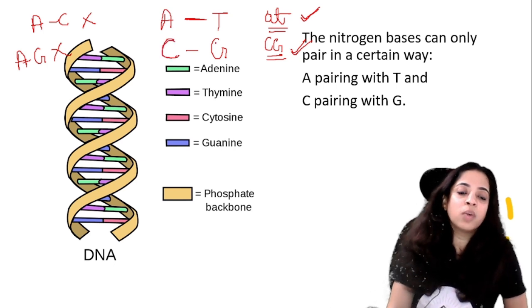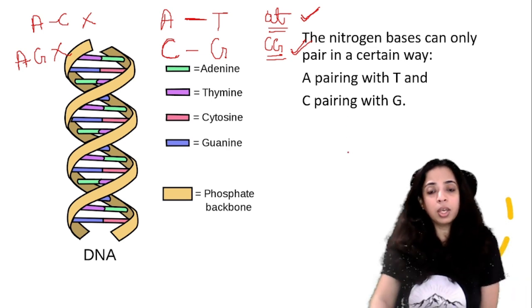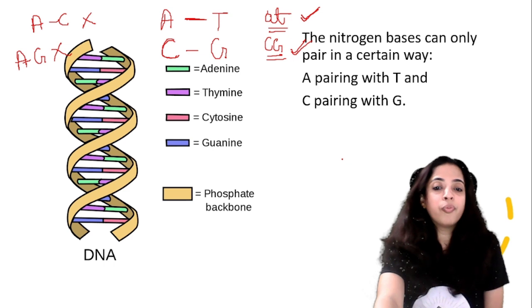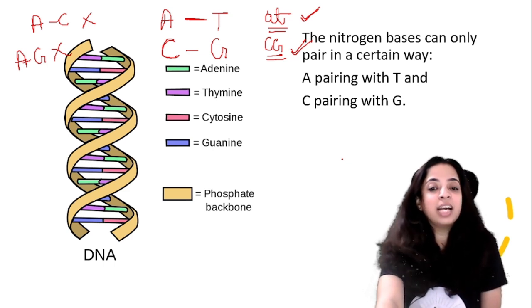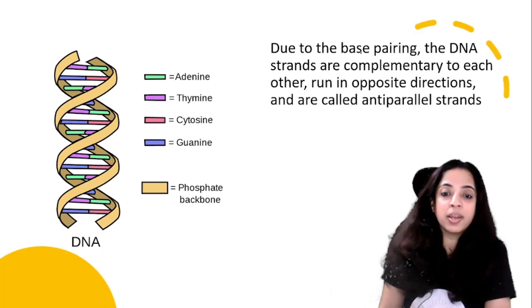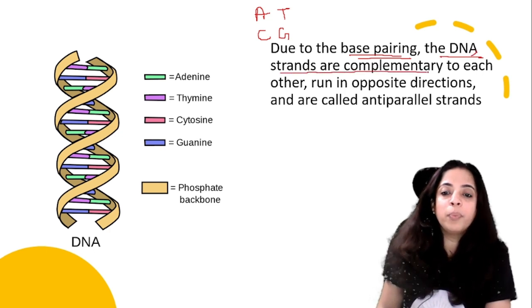Similarly, C can pair only with G, G can pair only with C. Okay, so you remember the diagram. Phosphate and sugar are the backbone and these nitrogen bases are inside. So due to this base pairing of A with T and C with G, the DNA strands are complementary to each other.